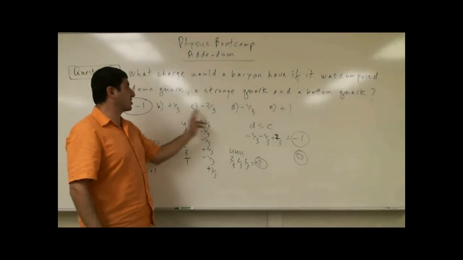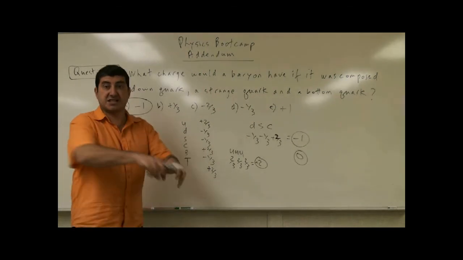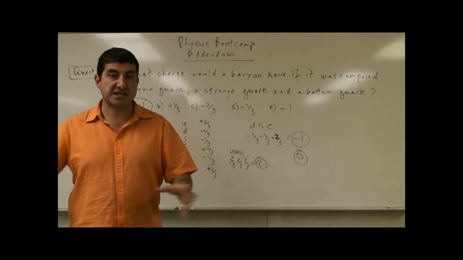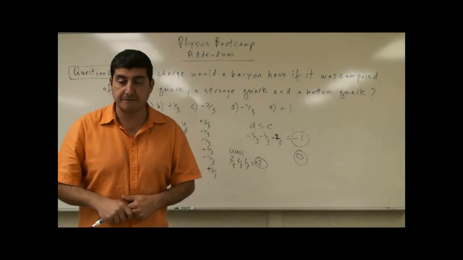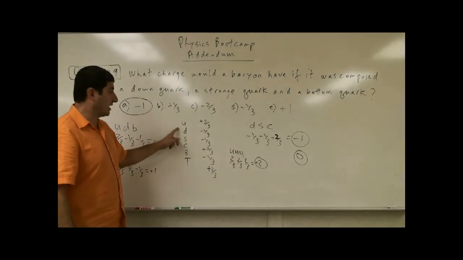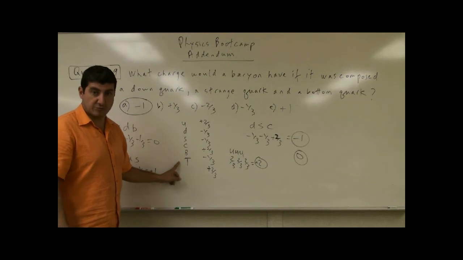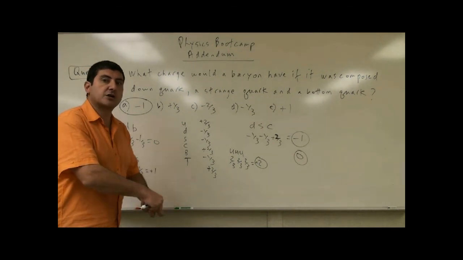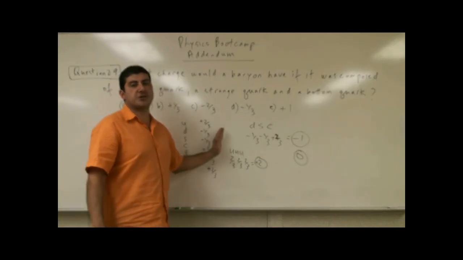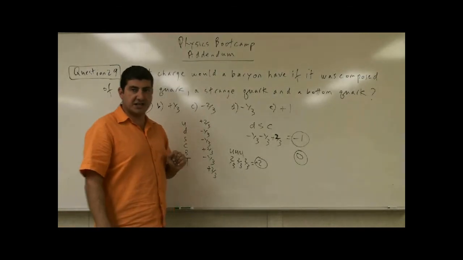These are called fractional charges. They exist separately in the quark, but remember, we can't snatch a quark away from the proton. We can't snatch a quark away from the baryon, right? Because of what? Asymptotic freedom. So a quark by itself is not discovered. Therefore, no such thing as a fractional charge exists.